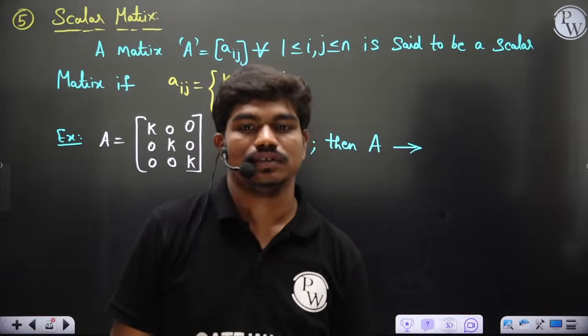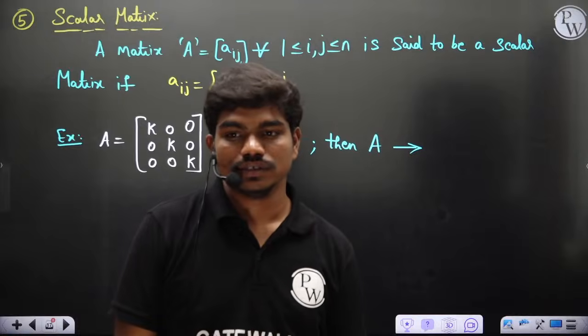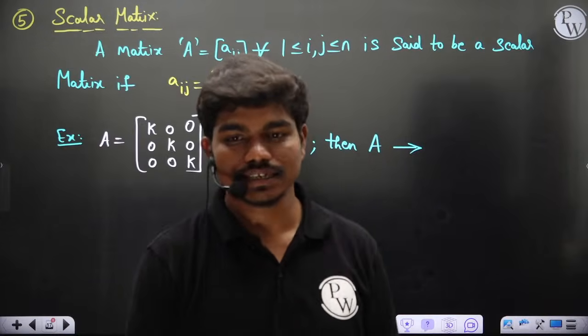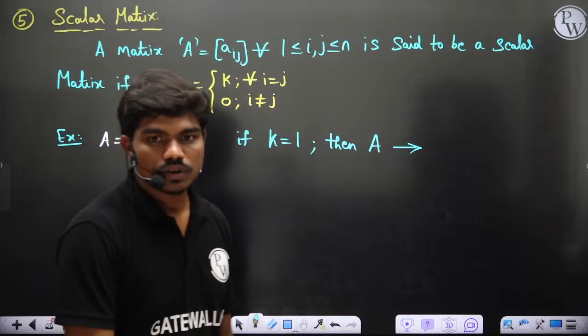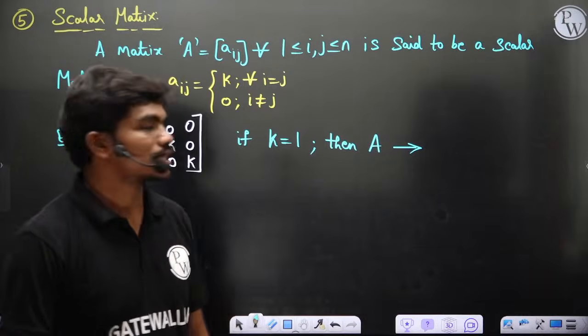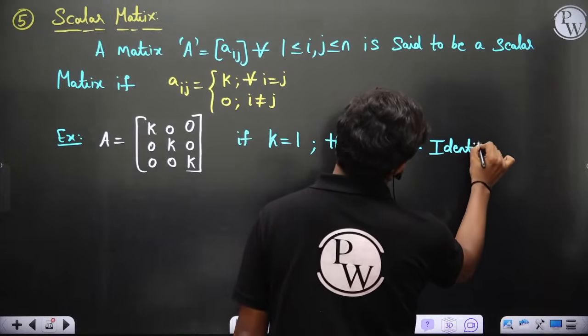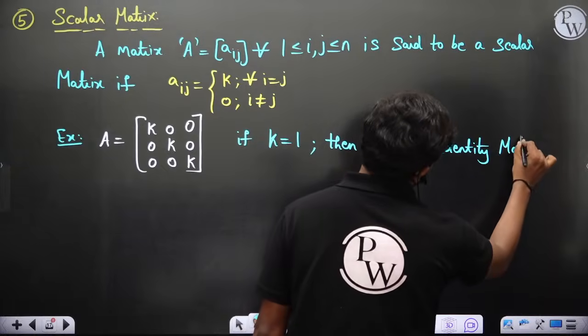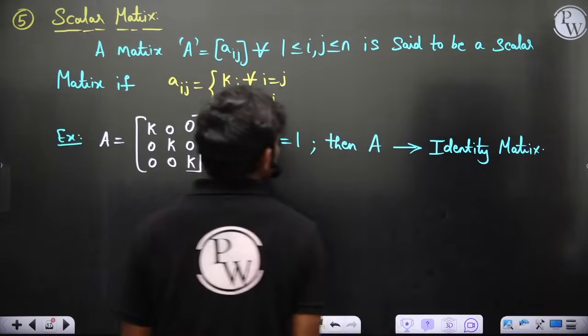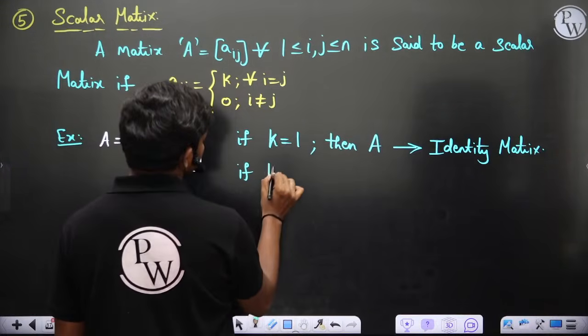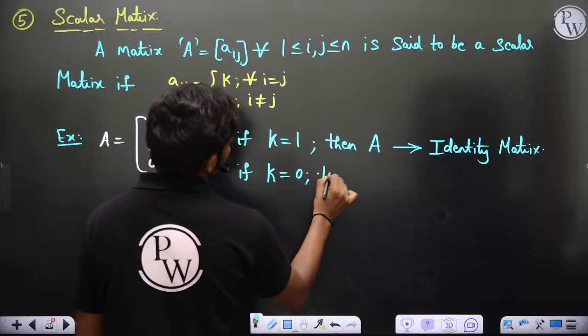It's an identity matrix, right? Yeah, of course, unit matrix. So it's an identity matrix, or it's basically called unit matrix. And if k equal to 0, does anyone know the name for this?